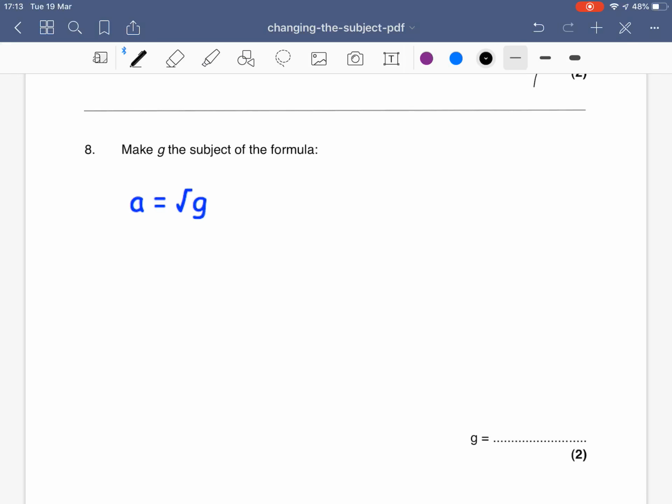Right, next one, we've got to make g the subject of the formula. So currently it's in a square root, so a equals the square root of g. We just need to do the opposite of that. The opposite of the square root is the square, so I need to just take a and square it, and that will leave me with g. So g is just a squared.